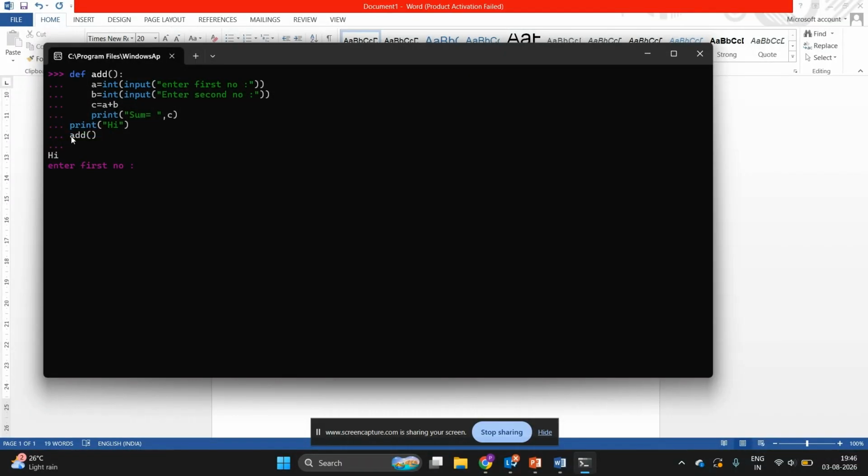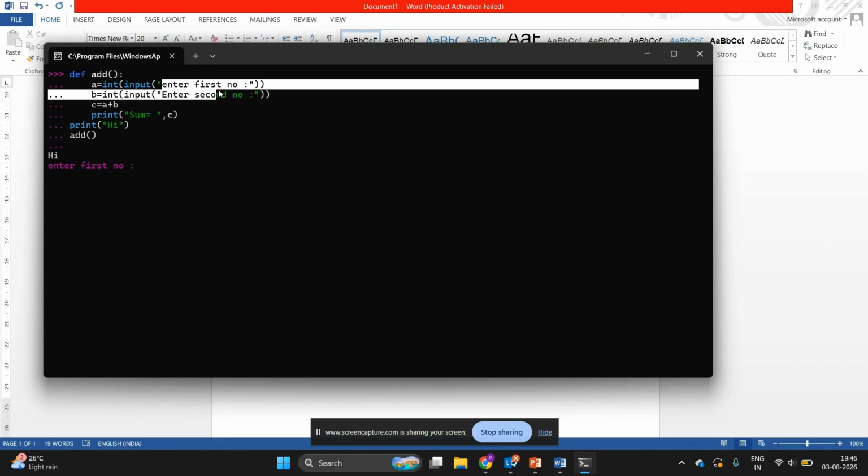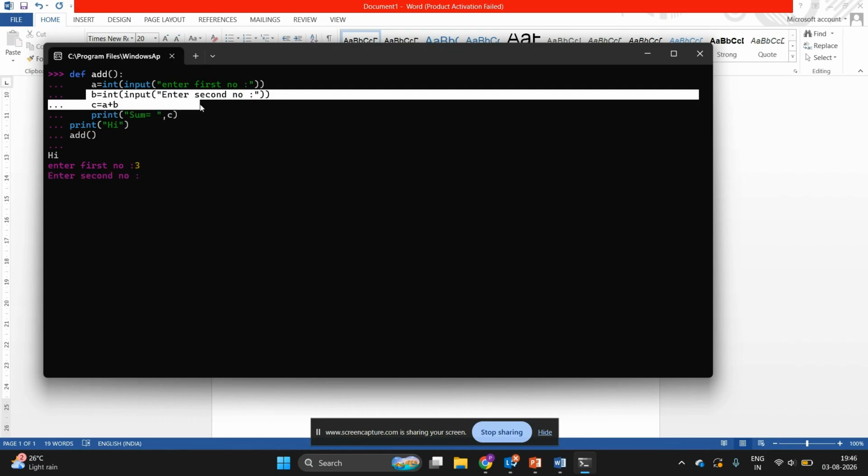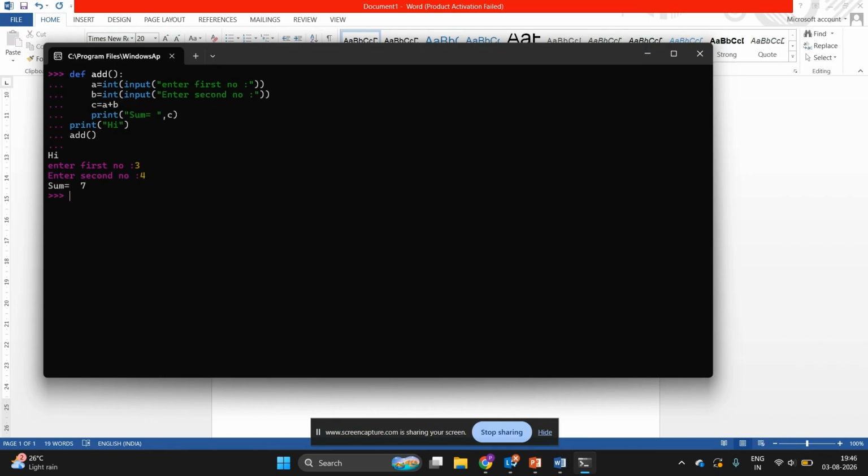When I called the function add, it jumped to its body, the first line executed, and we received the message enter first number. So I am entering the first number. It executed the next line, enter second number. I have entered the number, the addition is performed and the result is displayed on the screen, and we got the output sum is equal to 7.